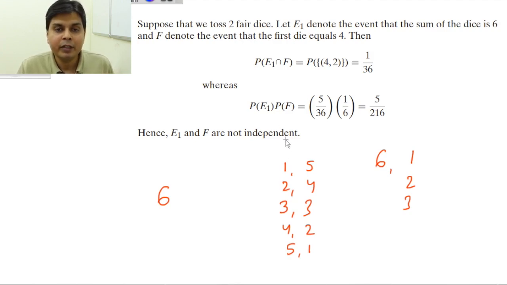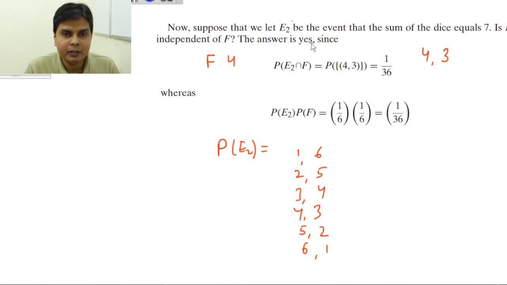So if your friend says that okay, 4 has come, then you are relatively happy because you know that if I get 2 in the second die, I can win. If your friend comes and says 3 has come, then also you are happy, that if I get 3 in the second die, I will win. But had your friend come with the bad news that 6 has come, then you are gone forever. That's why E and F are not independent, because what will happen to the outcome of E depends upon what is happening in F. So these two events are not independent.